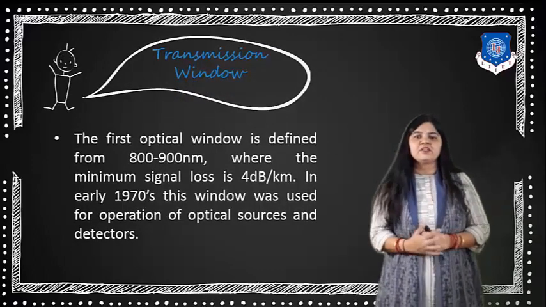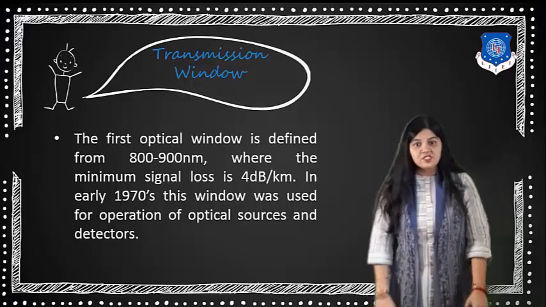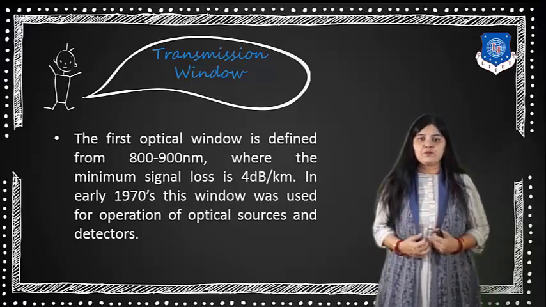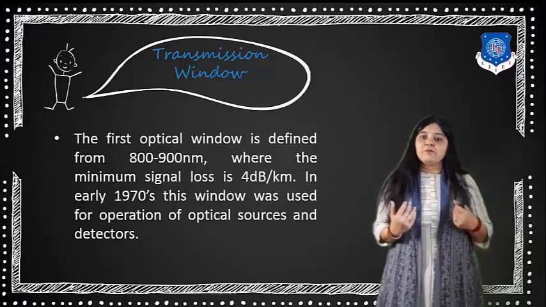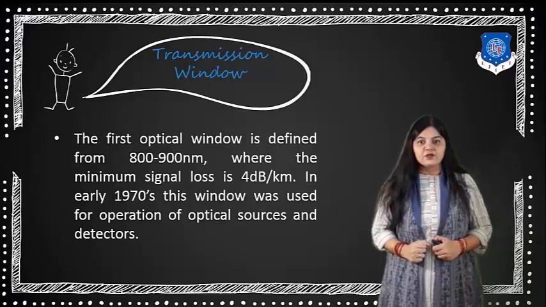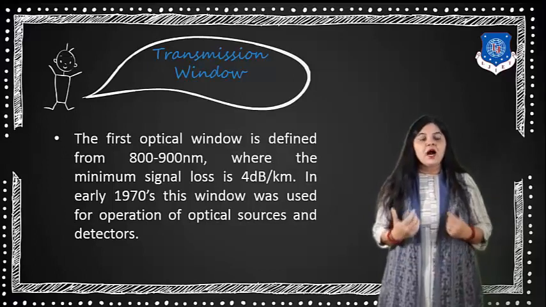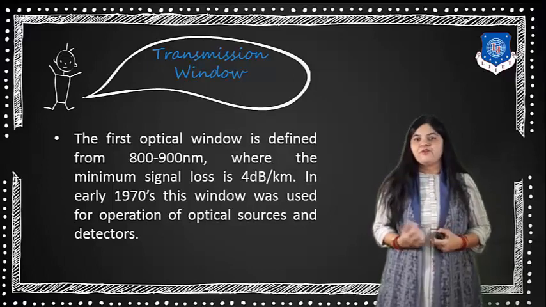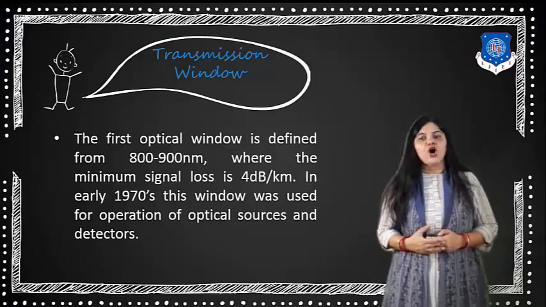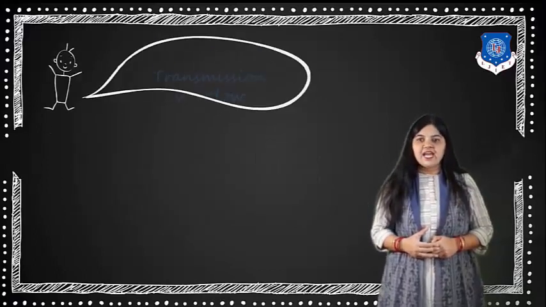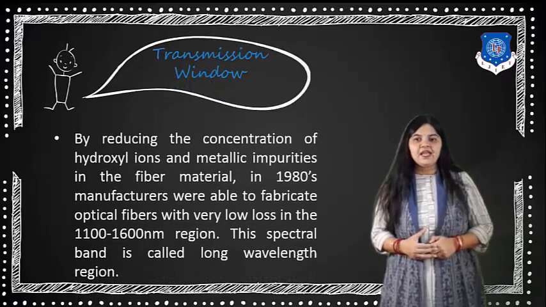The first transmission window is defined from 800 to 900 nanometer, where the minimum signal loss is 4 dB per kilometer, and in the early 70s, this window was useful for the operation of optical sources and detectors. Then came the second window.